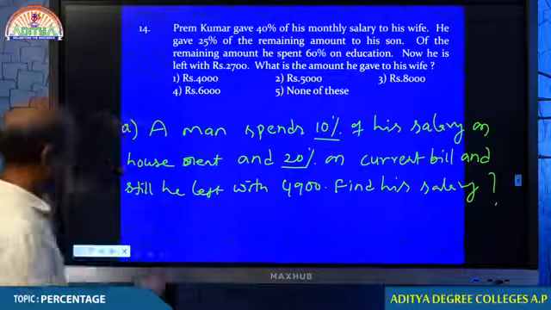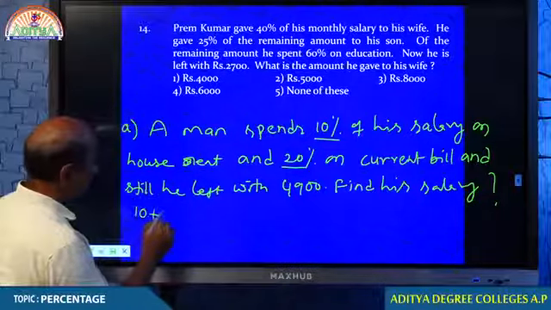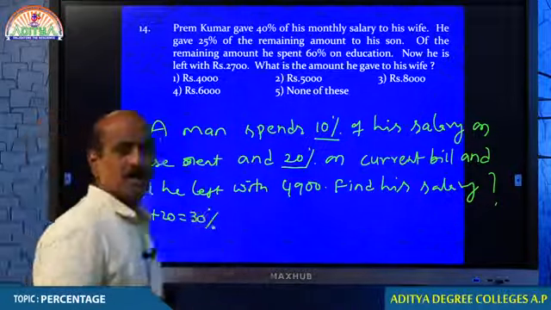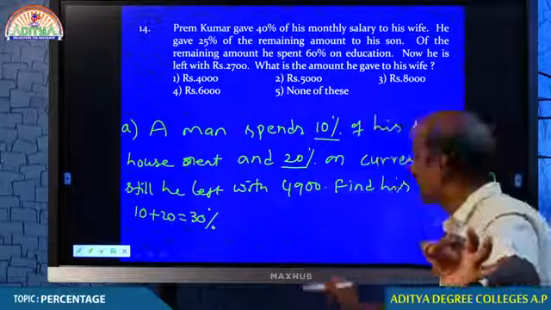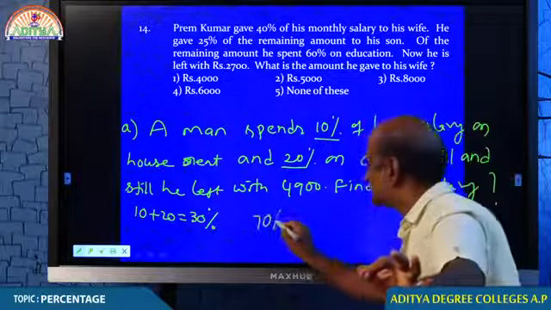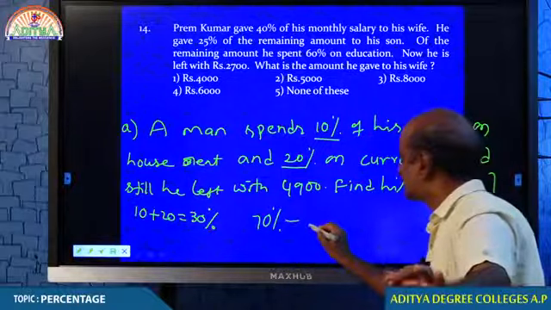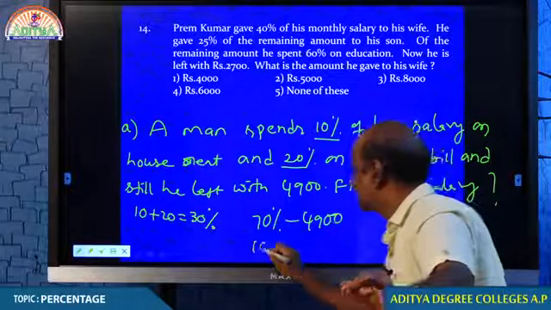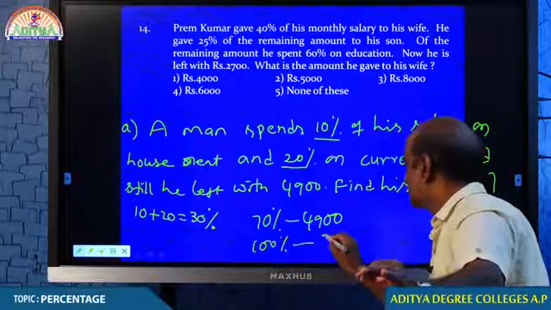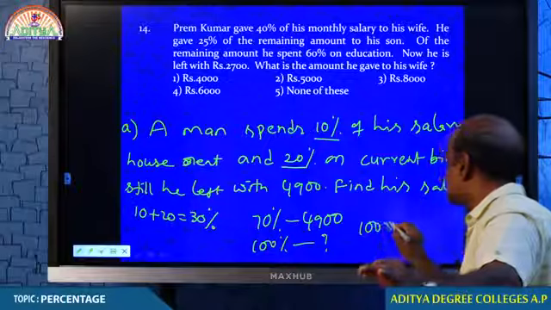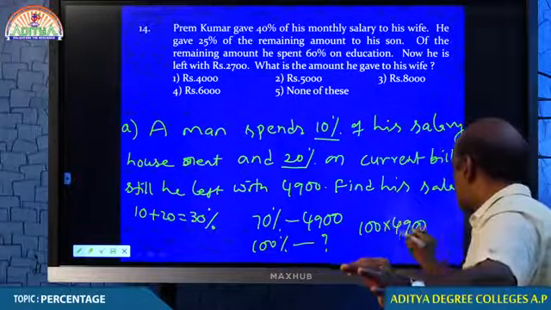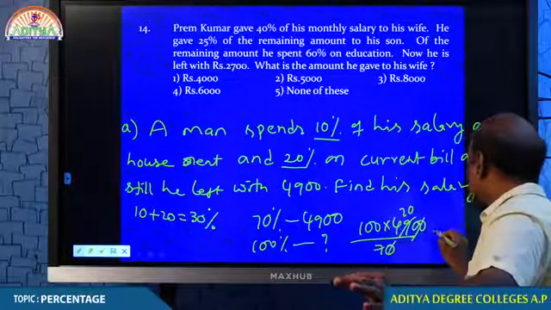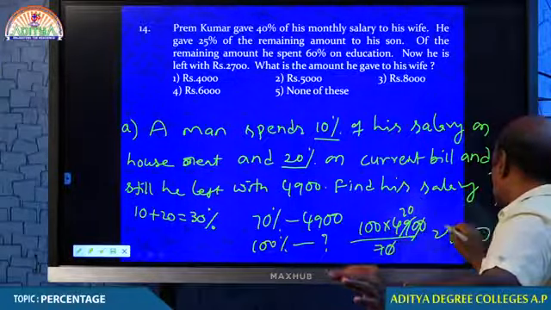That means that with 10% and 20%, he already spent 30%. And how much percent is remaining? 70% is remaining. That 70% is equal to 4,900. Now your question is, what is his salary? How much is 100%? Do you understand this, my dear students? Come on, your answer must be 7,000.